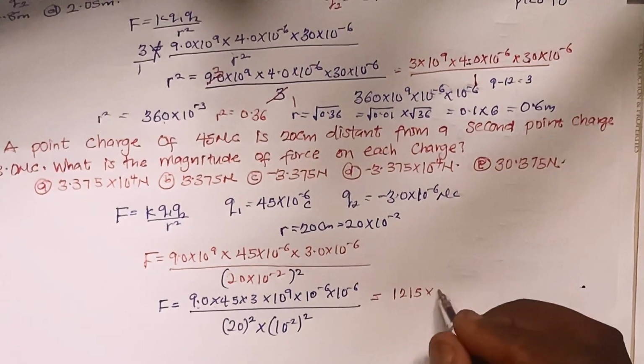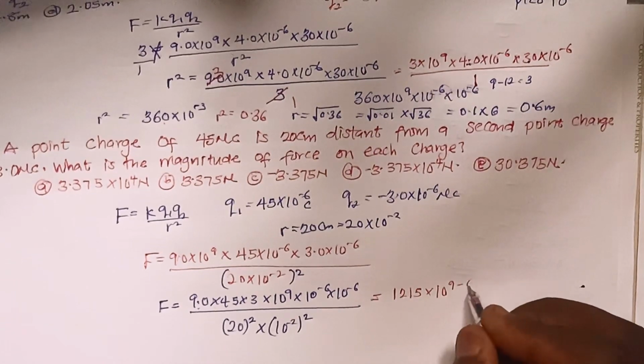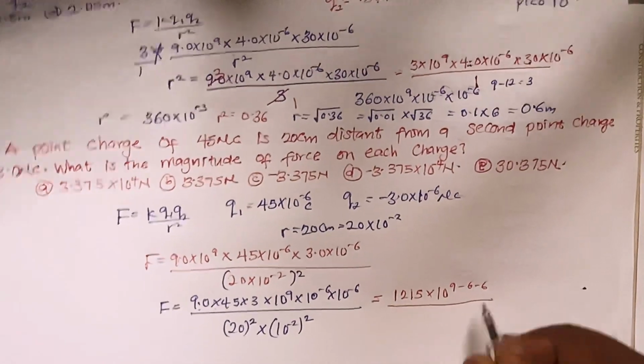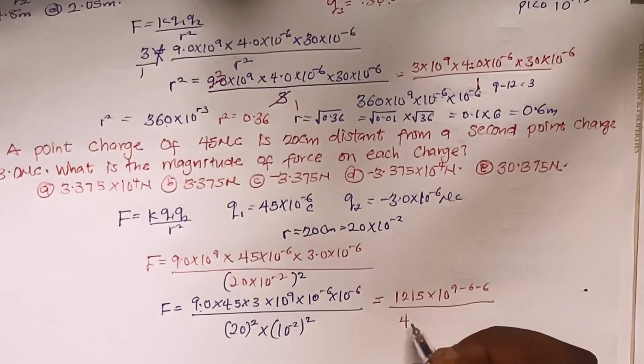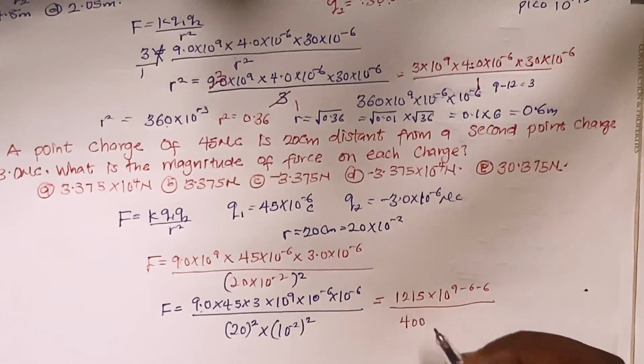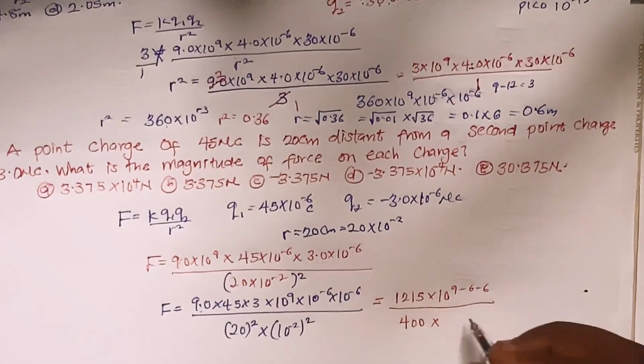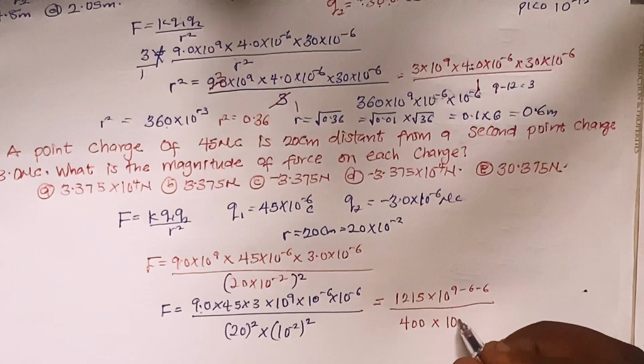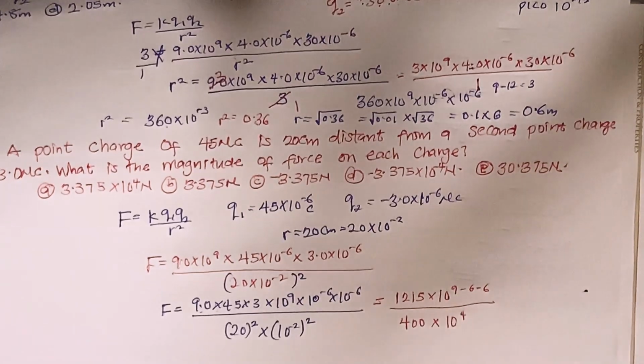Then multiplied by 10 to the power 9 minus 6 minus 6, all divided by 20 squared, which gives me 400. Then multiplied by this square, that's 10 raised to power 4, I should have something like 10 raised to power 4. So in this case, I can just go ahead and simplify. Let me confirm it with my calculator so I will not make a mistake.